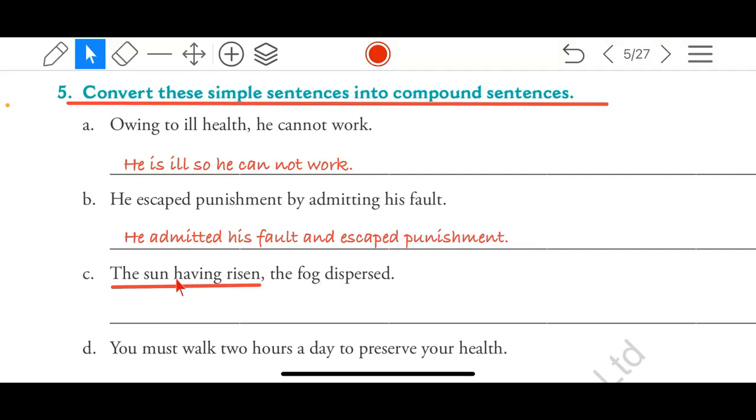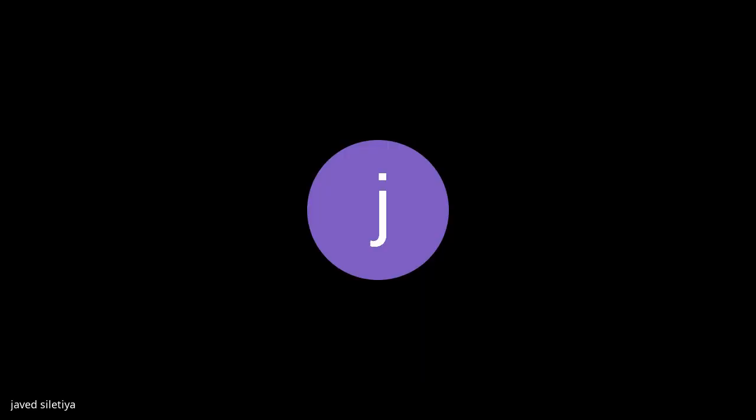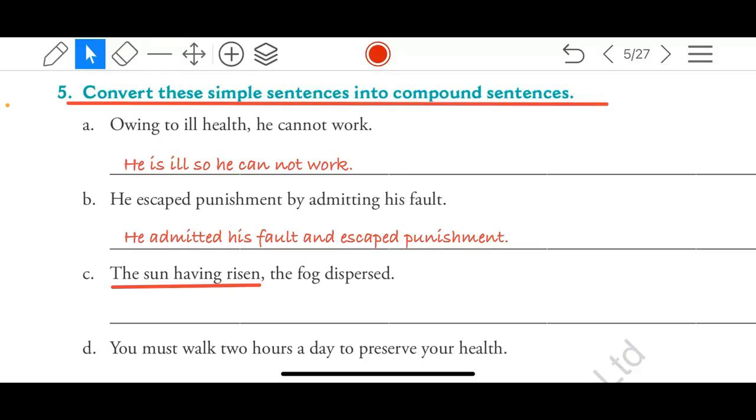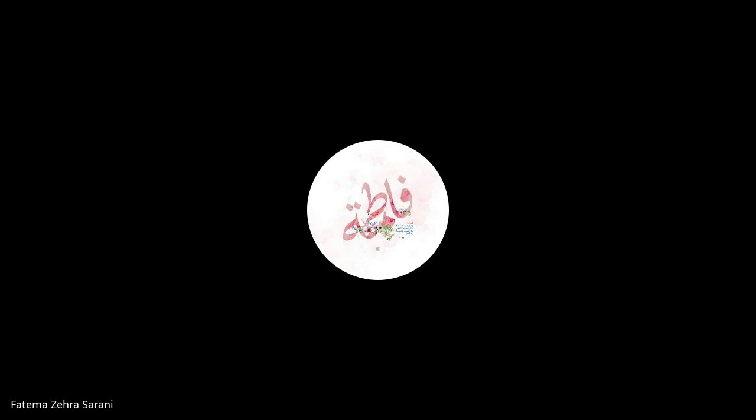What change will you make over here? Rose. Having risen means the sunrise has happened. It is already done. It is past. So what is the second form of this verb? Sir, can I try? Yes. The sun rose and the fog dispersed. Yes. Who gave the answer? Fatima Sarani. Very good. Do you know the three forms of this verb? Risen.